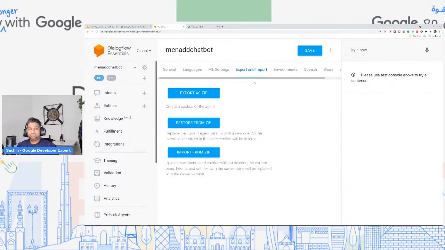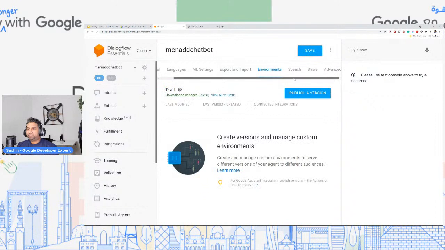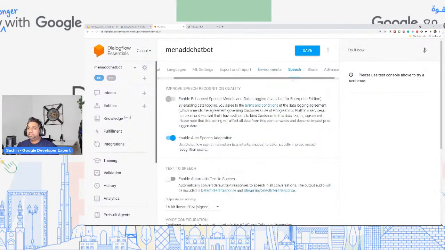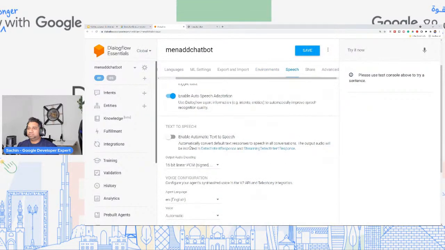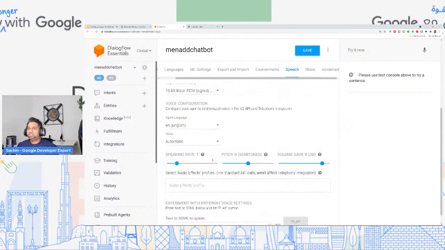Another thing that you can do is, once you build a bot over here, if you have another project and you'd like to integrate some of these features into that, you can export this entire agent and you can restore or import it into another agent or project. So that's one of the other cool features of Dialogflow. We have different environments. You can see right now it's the draft environment, but you can publish different versions so that you can test it around. Speech is another important thing. So you can play around with some of these options.